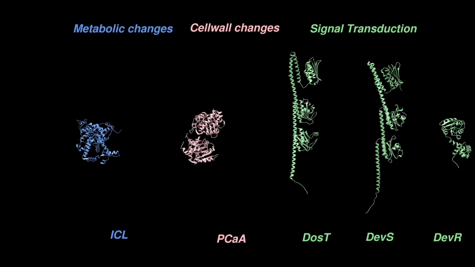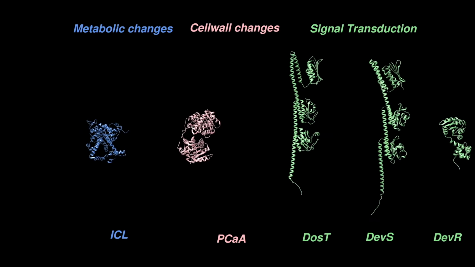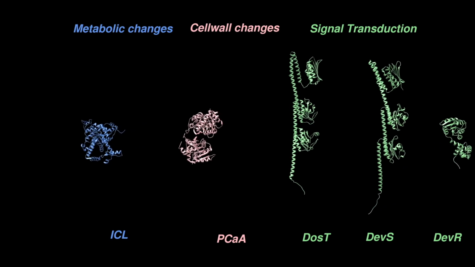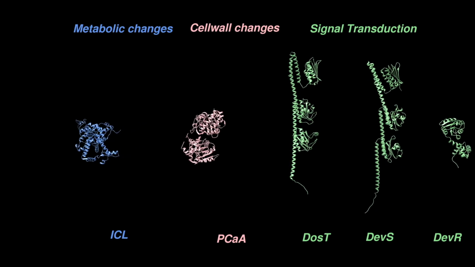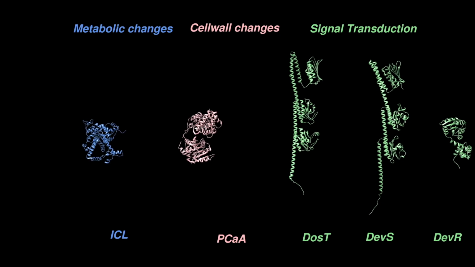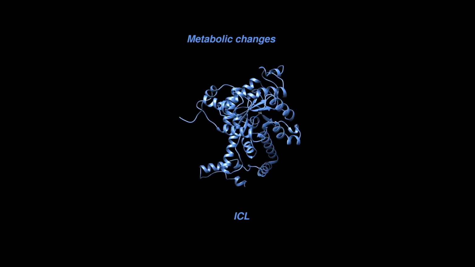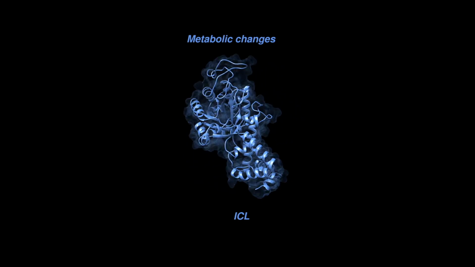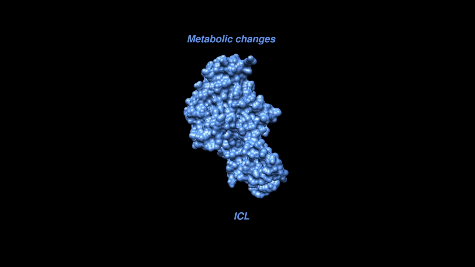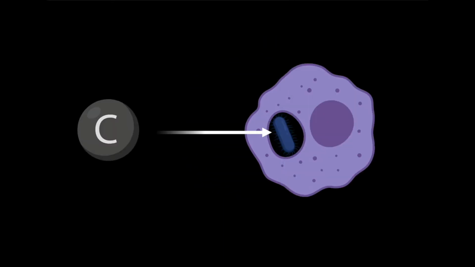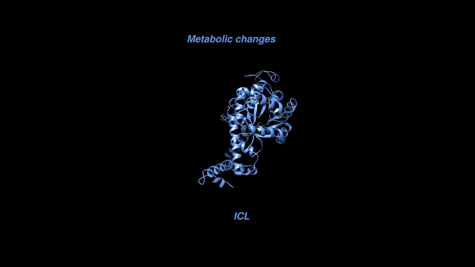Several mechanisms are used by the MTB in order to withstand the harsh conditions that they are exposed to. These mechanisms can be divided up into three pathways that ultimately lead to the survival of the bacteria: metabolic changes, cell wall changes, and signal transduction. Involved in metabolic changes, ICL is an enzyme primarily responsible for redirecting acetyl-CoA from beta oxidation into the glyoxylate shunt. This enables Mycobacterium to obtain carbon in harsh conditions inside macrophages by metabolizing solely acetate and fatty acids.